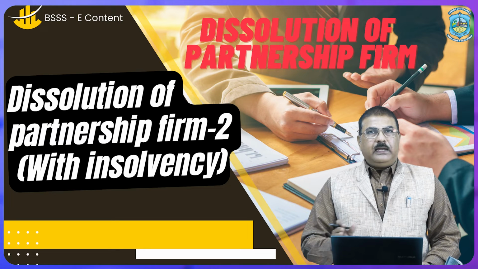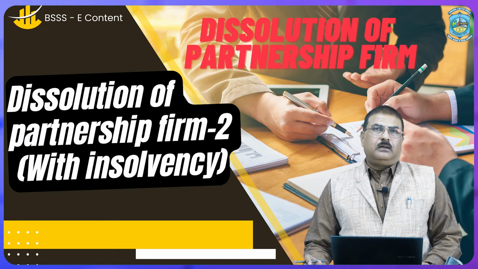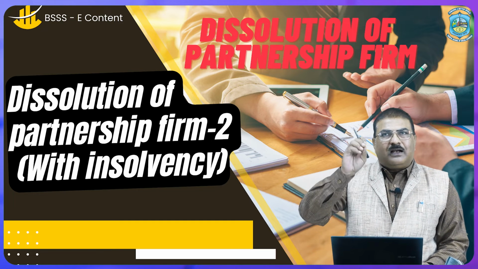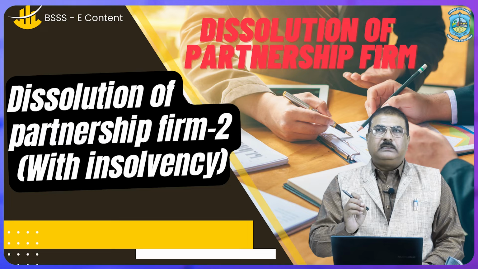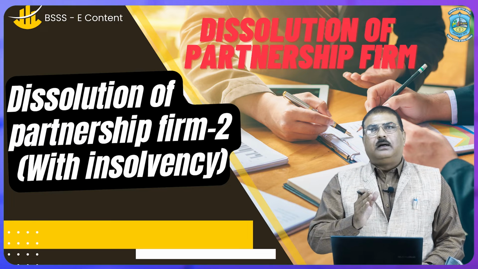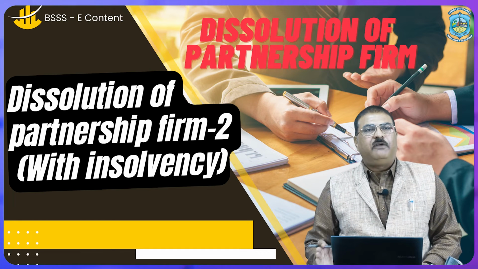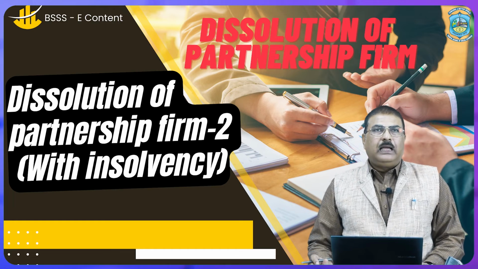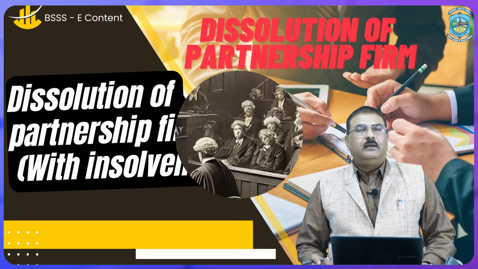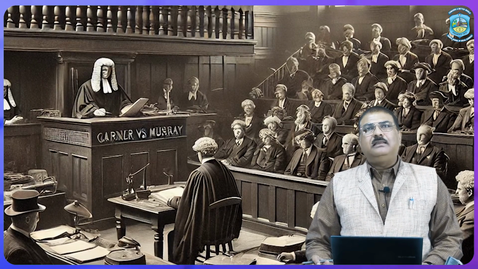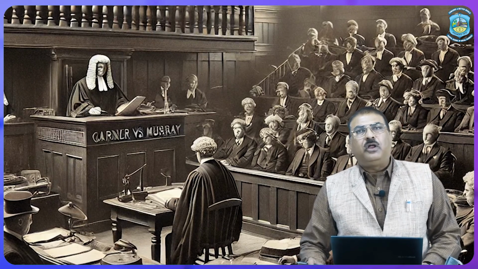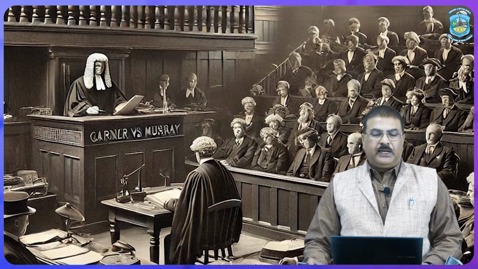In a very remarkable dispute, when there was a conflict among the partners regarding the sharing of the deficiency of the insolvent partner, they all went to the shelter of the court, and then the court came with the proper decision, and later on that decision became a rule which is popularly known as the Garner versus Murray rule.